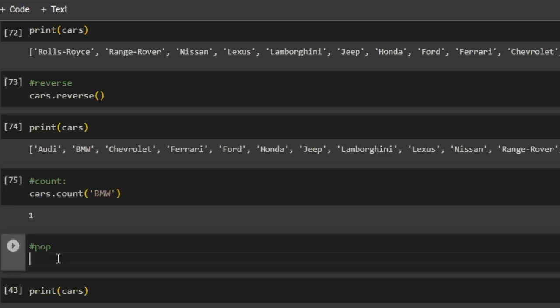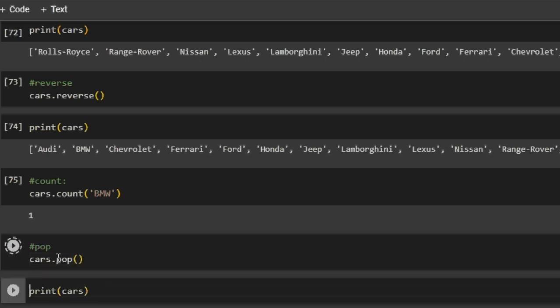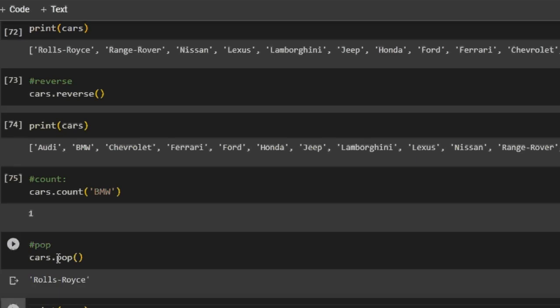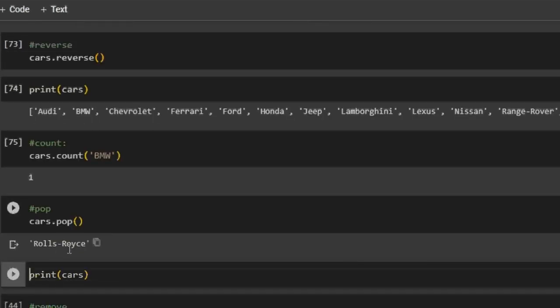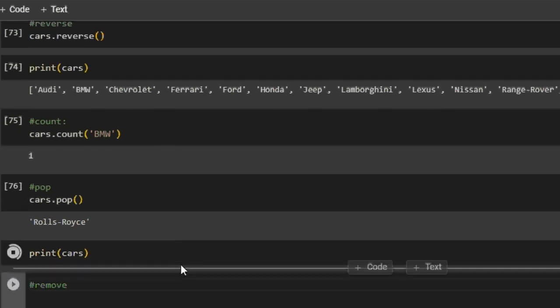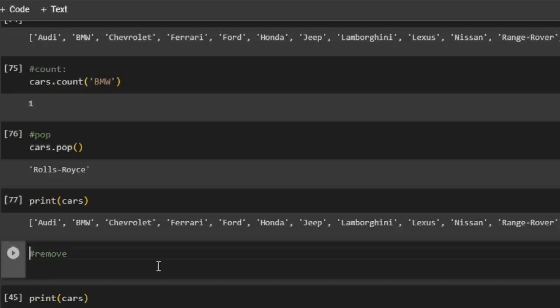Now if I have to delete the last element from the list, I will use cars.pop, and if I run it, it will pop out Rolls-Royce as it was the last element in the list, and now if I print cars, there is no Rolls-Royce.